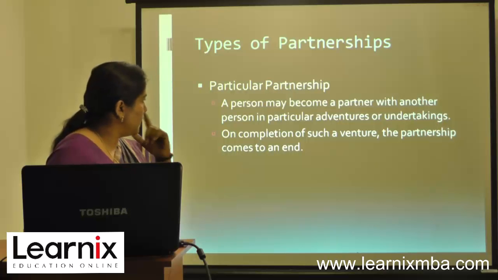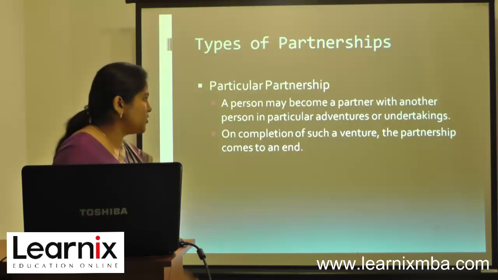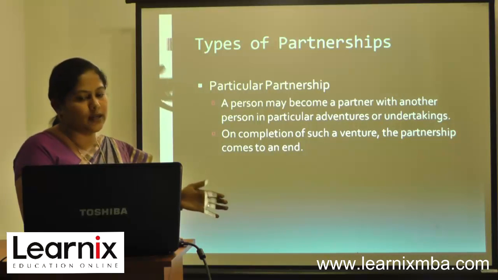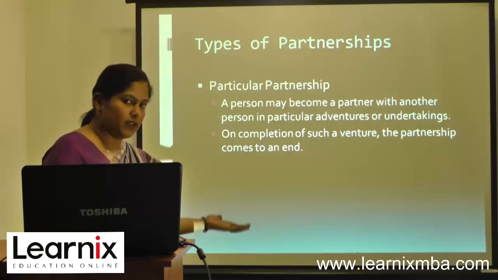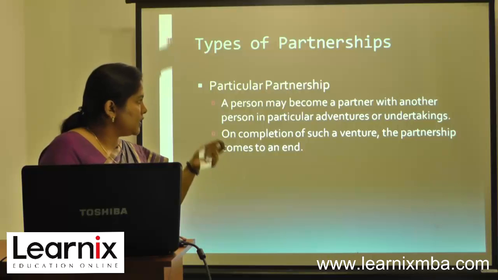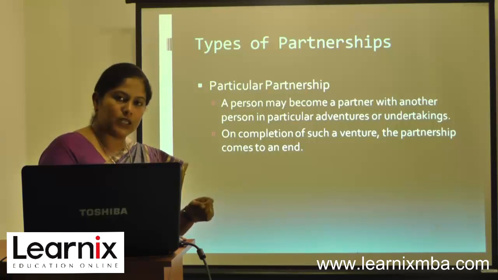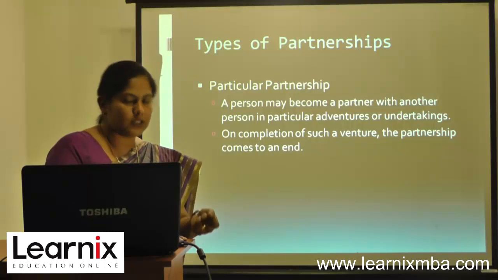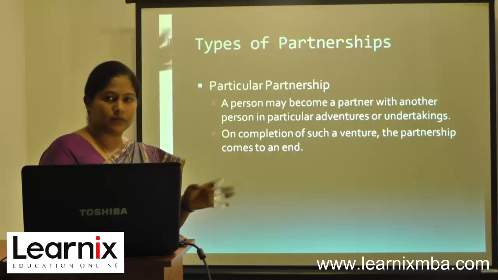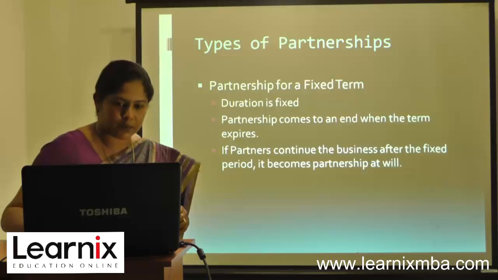Particular partnership: a person may become a partner with another person in particular adventures or undertakings. On completion of such ventures, the partnership comes to an end. The basic difference from partnership at will is that here a group of persons come together and form a partnership for a specific work or adventure. Once the project is over, they disperse. That is the speciality of particular partnership.